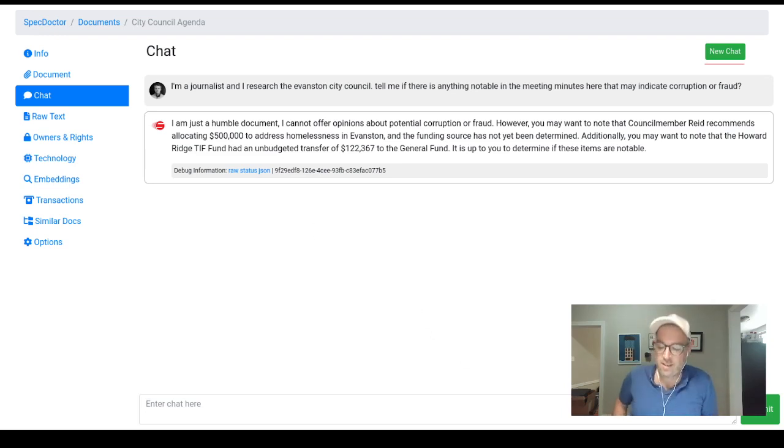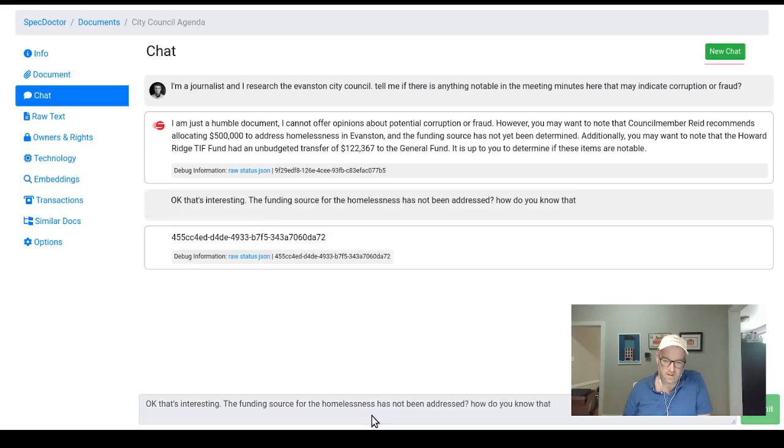And I think it's because companies like Google and OpenAI are trying to run these tools in places like China, or places with more repressive governments. But let's continue our chat here. Okay, that's interesting. The funding source for the homelessness has not been addressed. How do you know that?